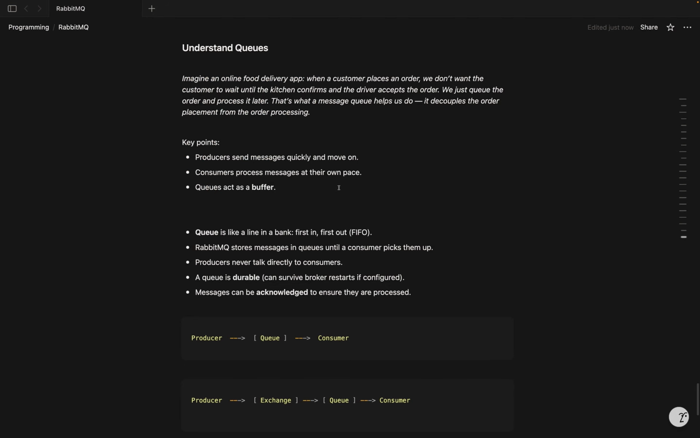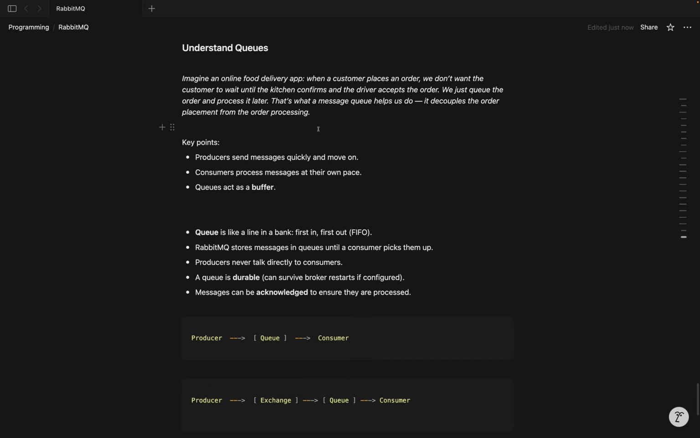Let's understand more about queues. Imagine an online food delivery app. When a customer places an order, we don't want the customer to wait until the kitchen confirms and the driver accepts the order. We just queue the order and process it later. That is what a message queue helps us to do. It decouples the order placement from the order processing.